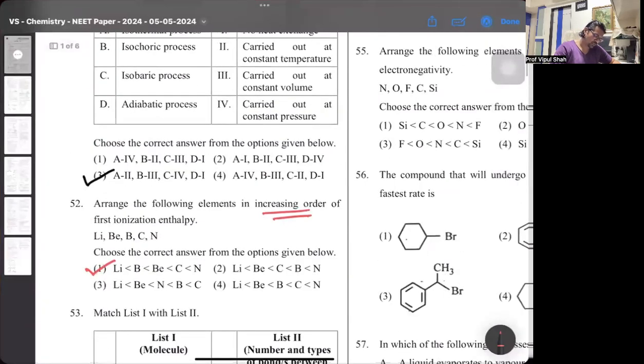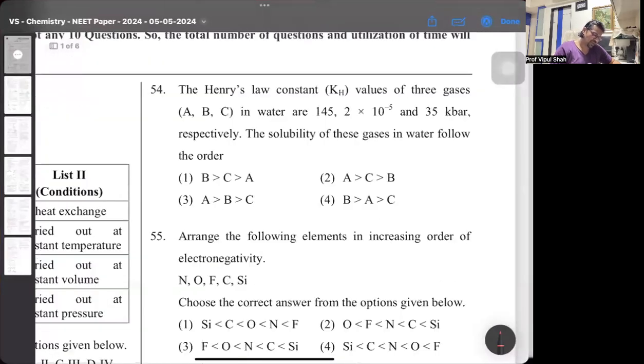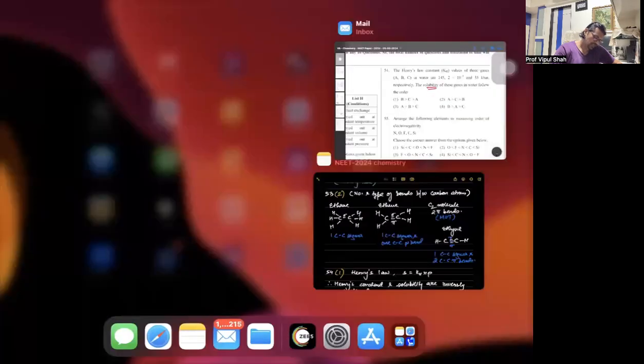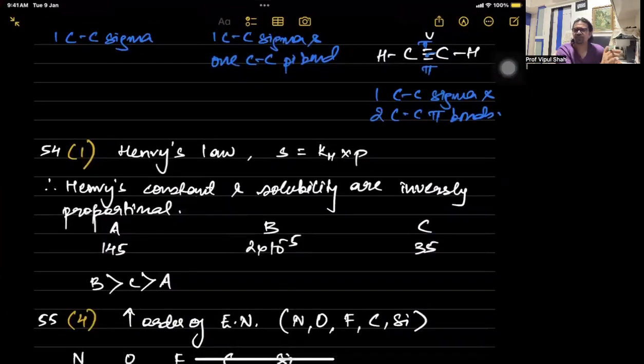Then the next question. Henry's constant for the 3 gases is given and the solubility is asked. With respect to solubility and Henry's law, we know the formula: solubility is Henry's constant into its partial pressure. As we know, Henry's constant and solubility are inversely proportional. So we will say the lower the Henry's constant, the more the solubility. So 54 is the first option, which is B greater than C greater than A.